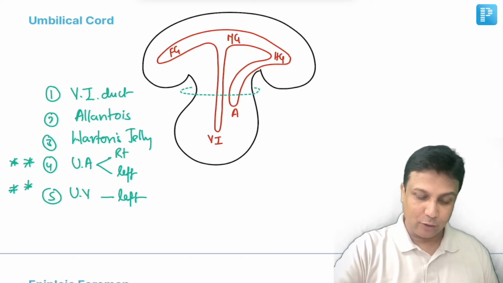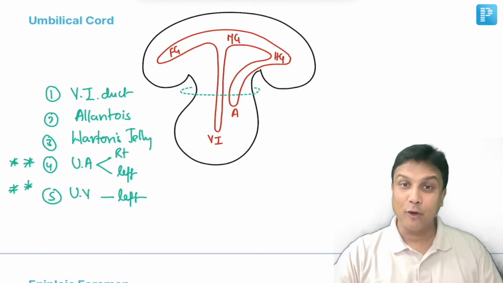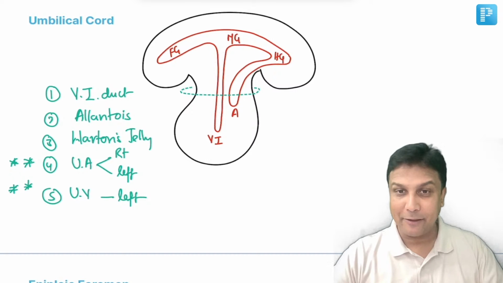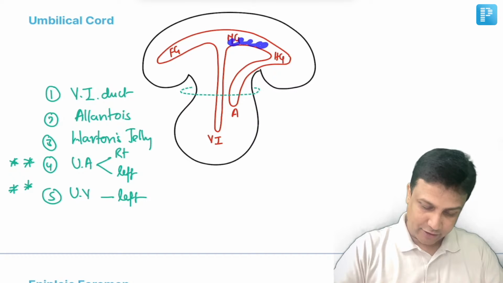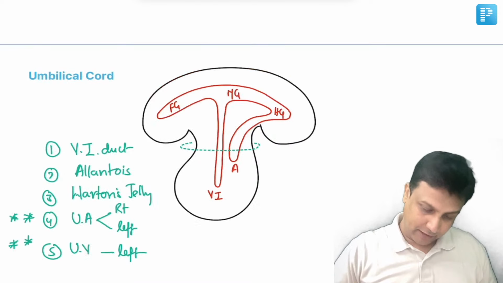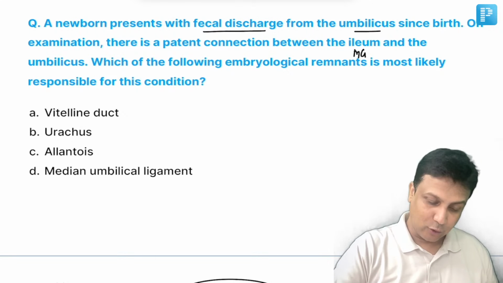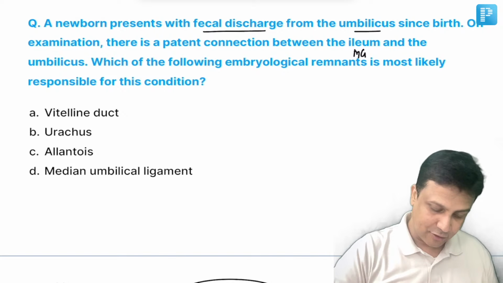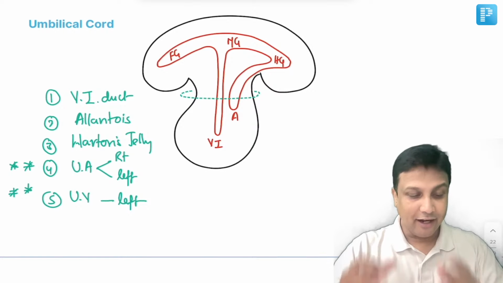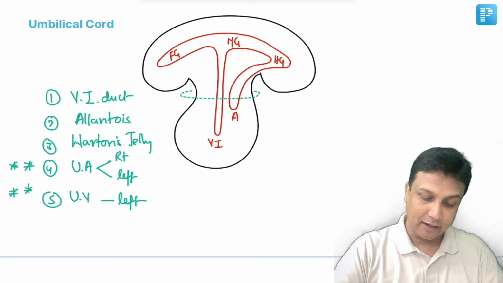Now in normal people like you and me, the entire vitello-intestinal duct has to be gone. But in some unfortunate babies, if the vitello-intestinal duct is going to persist, then what is going to happen? The meconium present over here is going to come out from the umbilicus. If the fecal discharge is coming from the umbilicus, then of course it is due to what? It is due to persistence of the vitello-intestinal duct. Makes sense now. So if this entire vitello-intestinal duct is going to persist, the meconium is going to come out from the umbilicus.